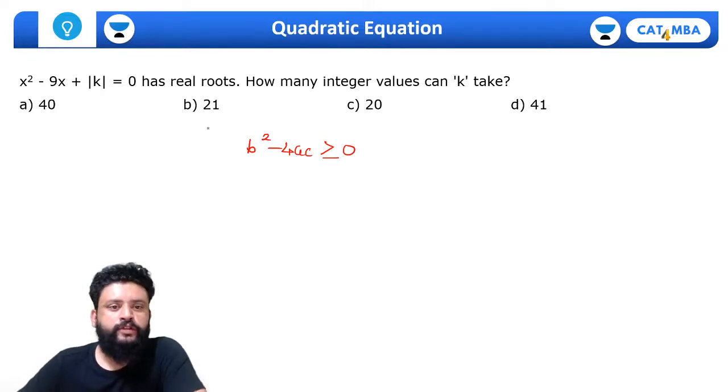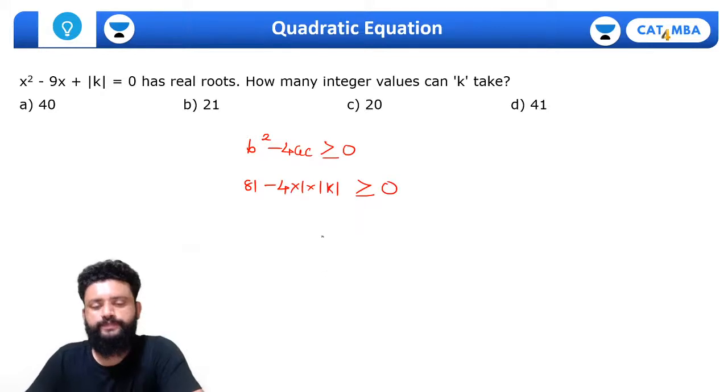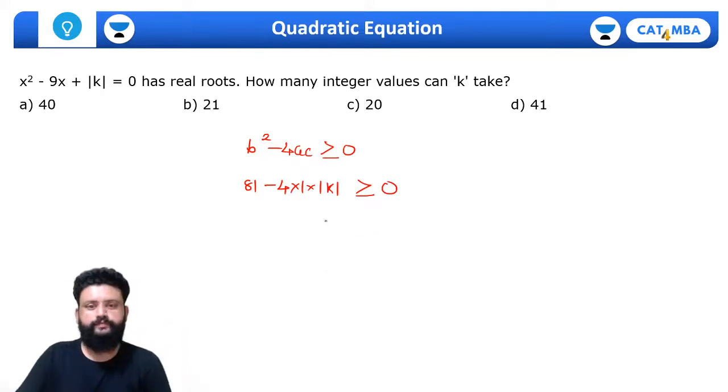That will do. So b square is 81 minus 4 into 1 into mod of k greater than or equal to 0. 81 must be greater than or equal to 4 times mod of k. No one has answered yet.